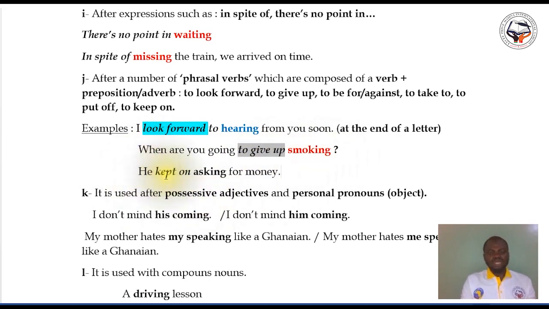Another example: he kept on asking for money. Can you see "to keep on" here? Let me give it a color too.